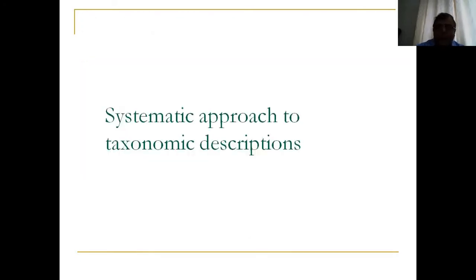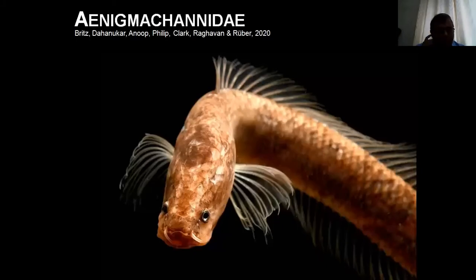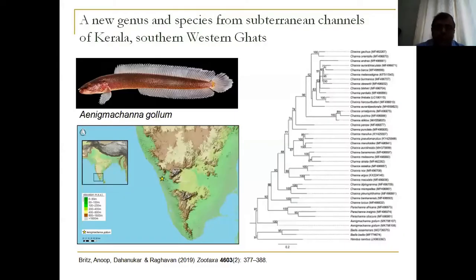The first one is a systematic approach to taxonomic description. I'll give you an example of one of our recent works, which was published last year, and this is a very interesting family that we described called Enigmachannidae, and it's a snakehead fish. So the story starts in 2009 when we described this new genus and species called Enigmachanna gollum. A very interesting organism, which was first recorded from subterranean channels. It was recorded from a well, and the moment we saw it, obviously we knew that it was something different.